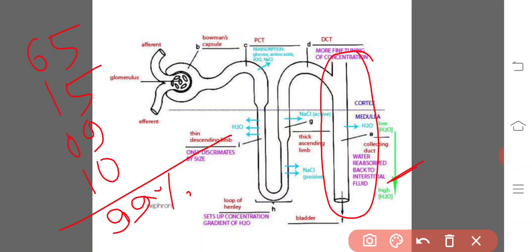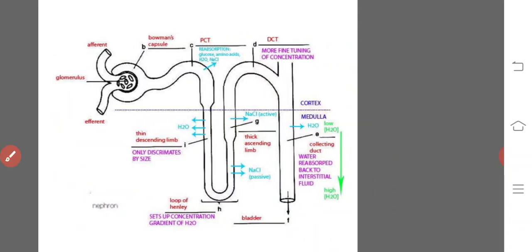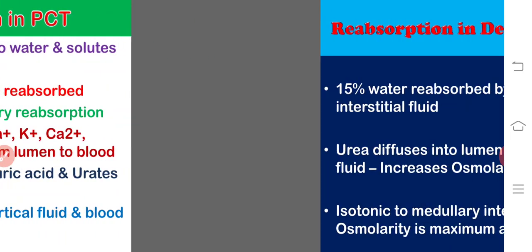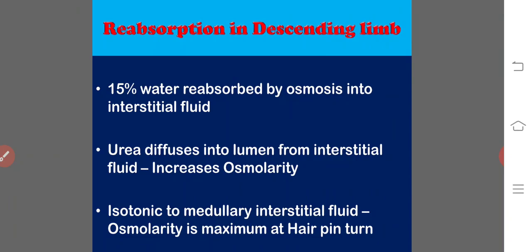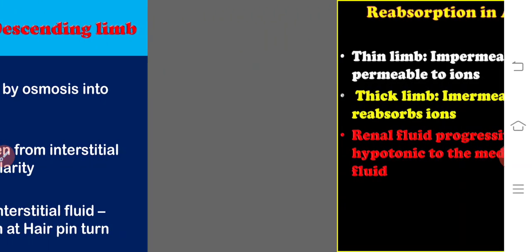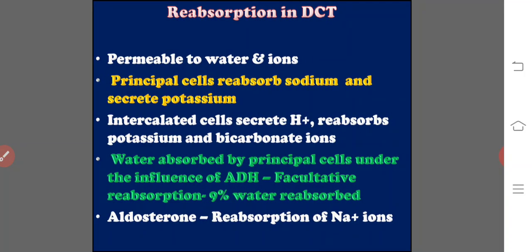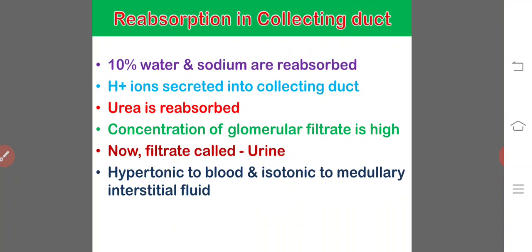So this is about selective reabsorption in various parts of the nephron: reabsorption in the PCT, in the descending limb, in the ascending limb, where we have to discriminate the thin limb and the thick limb, in the DCT, and in the collecting duct.